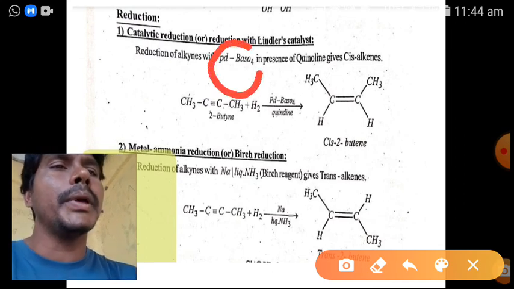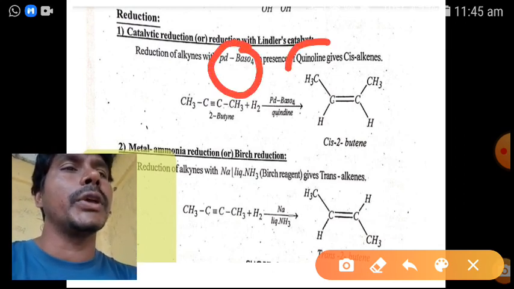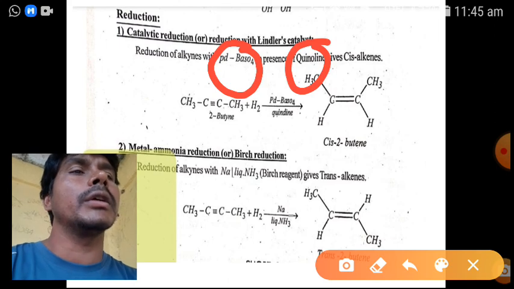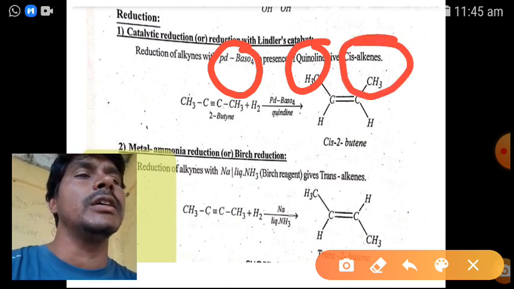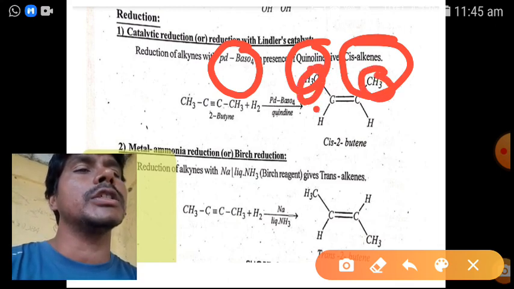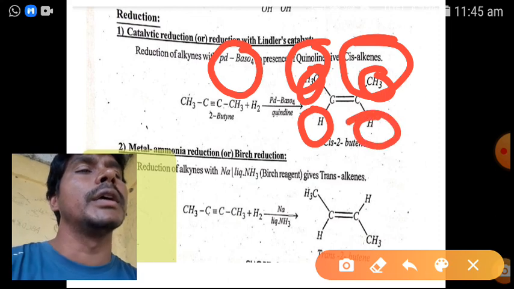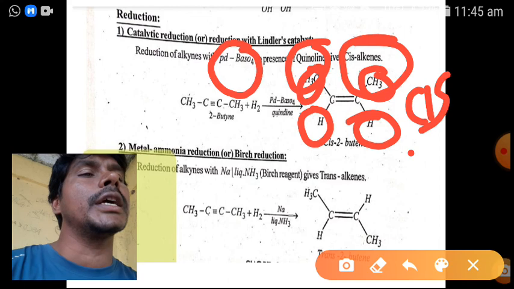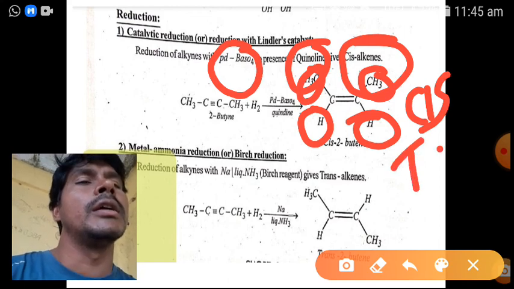Lindlar's palladium, barium sulfate in the presence of quinoline gives cis alkene. What is the meaning of cis? Two methyl groups on the same side, or similar groups on the same side, is called cis. Similar groups on opposite sides is called trans.